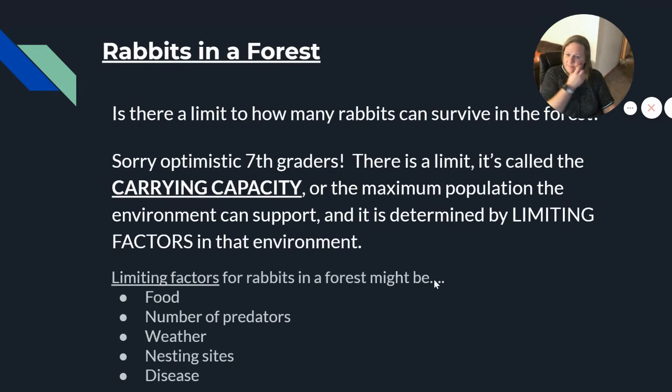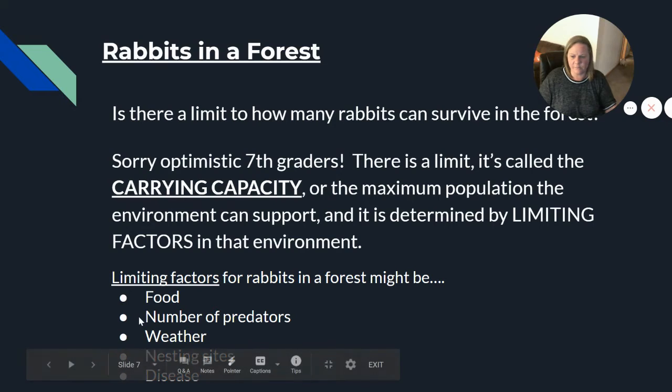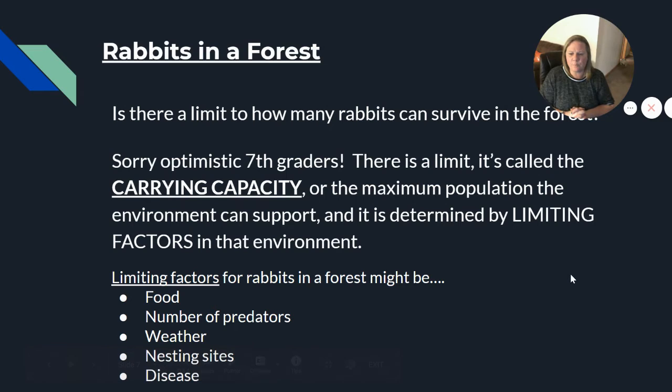So a common limiting factor for rabbits in a forest would be food. If they run out of food, their population is going to go down. If we have number of predators increasing, rabbit populations are going to go down. If we have bad weather, like I said in the previous slide, or if we don't have enough room for nesting sites, or if we have disease, and generally as a population gets bigger, your potential for disease increases.